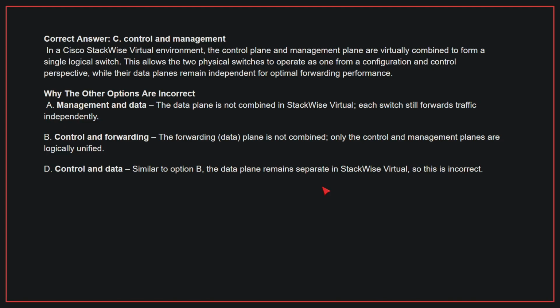Why the other options are incorrect? A. Management and data. The data plane is not combined in StackWise Virtual. Each switch still forwards traffic independently. B. Control and forwarding. The forwarding plane is not combined. Only the control and management planes are logically unified. D. Control and data. Similar to option B, the data plane remains separate in StackWise Virtual, so this is incorrect. Therefore, the correct answer is C.